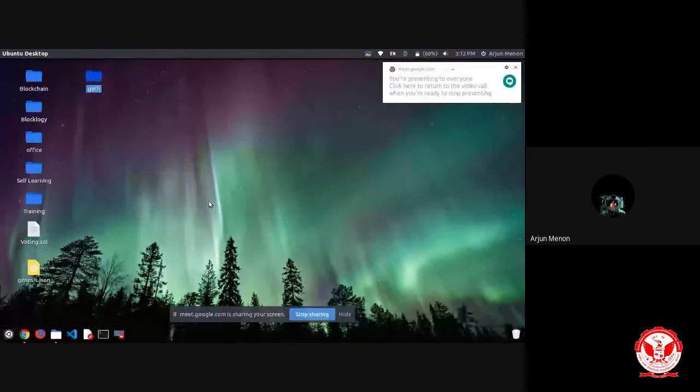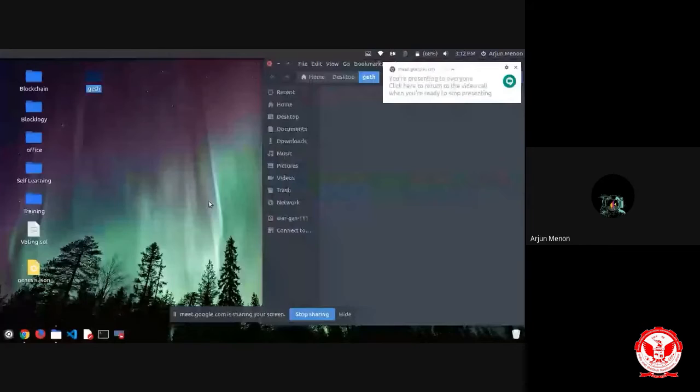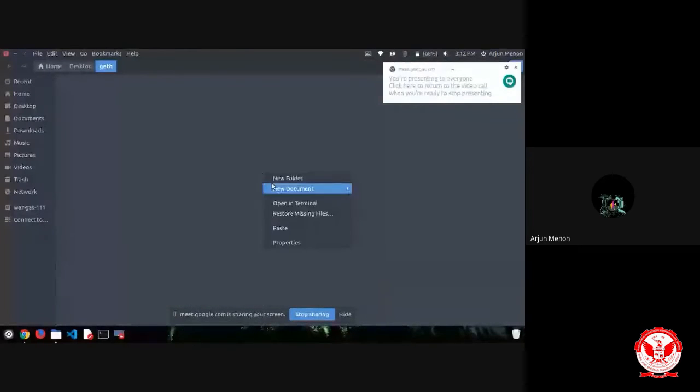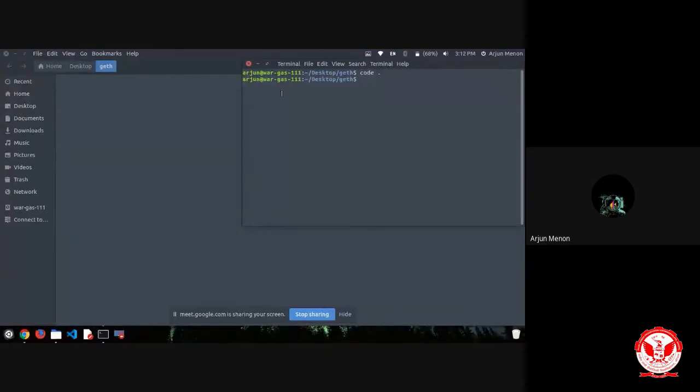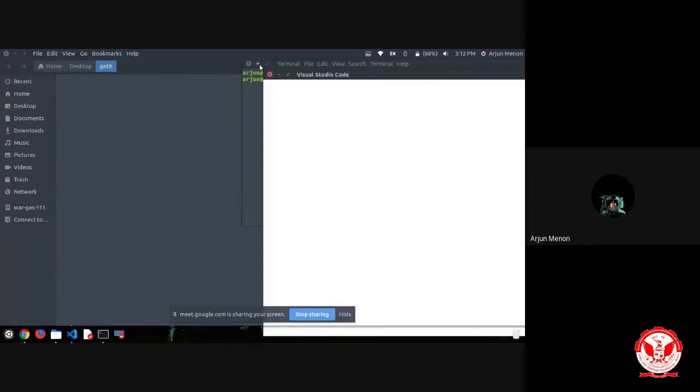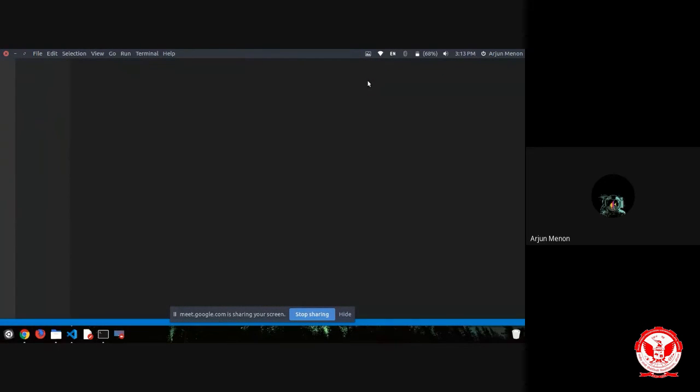I'll get inside that and open Visual Studio Code. Visual Studio Code is a code editor commonly used by developers, and many such code editors are available. So now I have opened Visual Studio Code on my system.